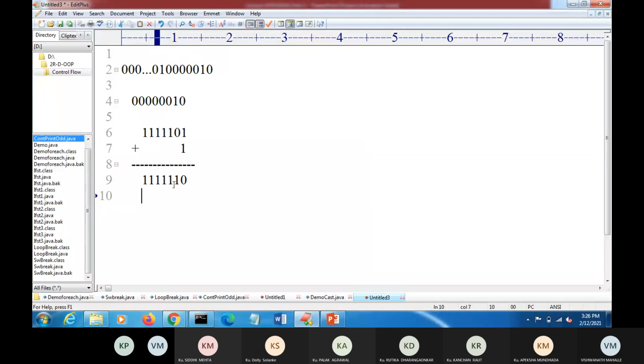If you add 64 plus 32 plus 16 plus 8 plus 4 plus 2, you will get 126. And since the sign bit is negative, we will get the answer minus 126.